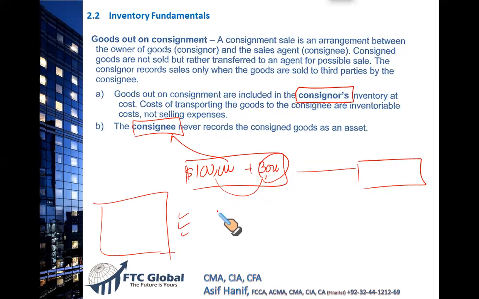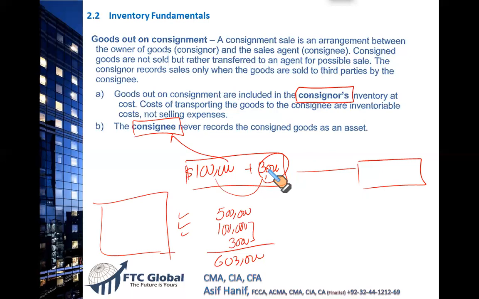So if my inventory at my warehouse is $500,000, I must add this $100,000 goods with Fahad, and I must also add this $3,000 here. So my total valuation would be $603,000. So remember, the goods on consignment are yours, and any transportation cost you paid will be considered as the cost of your goods and must be added as such. I've just given the numbers.